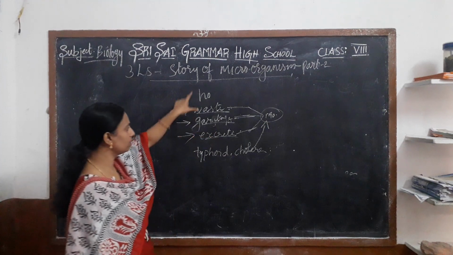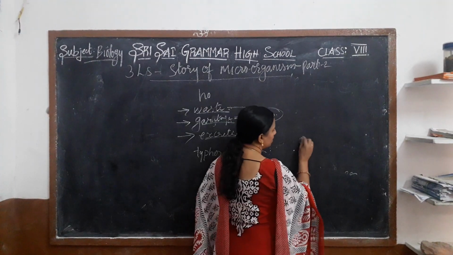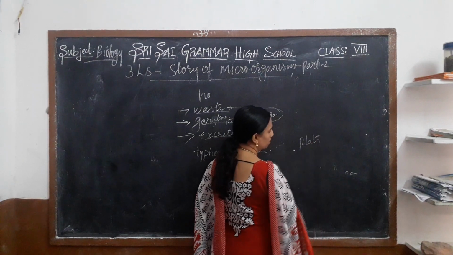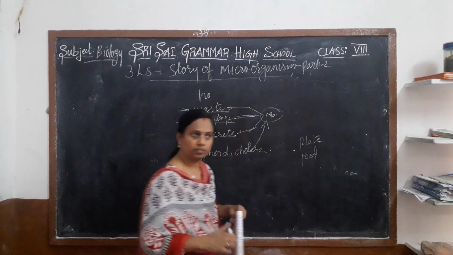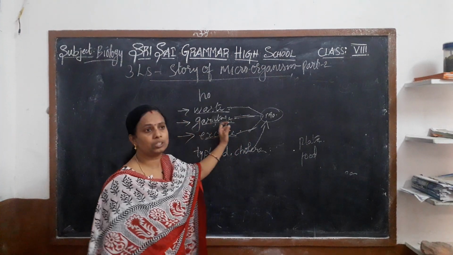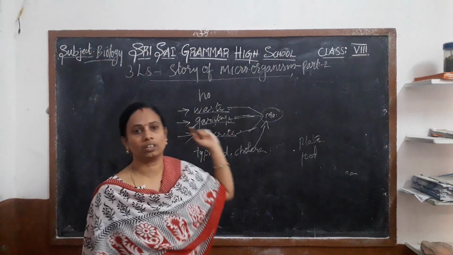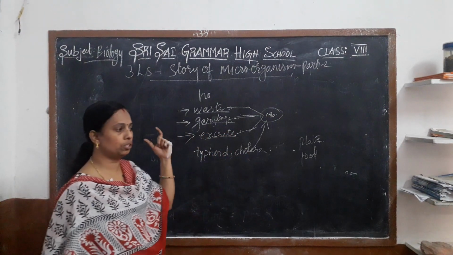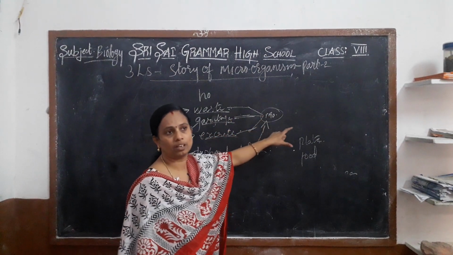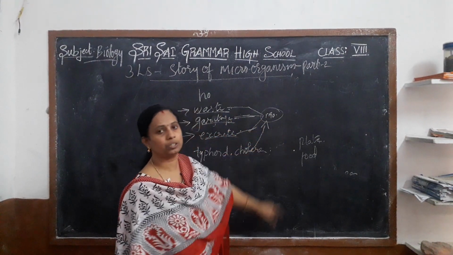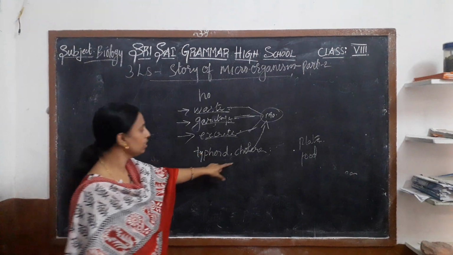And again, this housefly comes to our houses and sits on our plates and on our food. That's why we should cover our food. When you are eating at the roadside, you have to check whether they are covering the food or not. If they are not covered, don't eat. Otherwise, you may get diseases like typhoid and cholera.